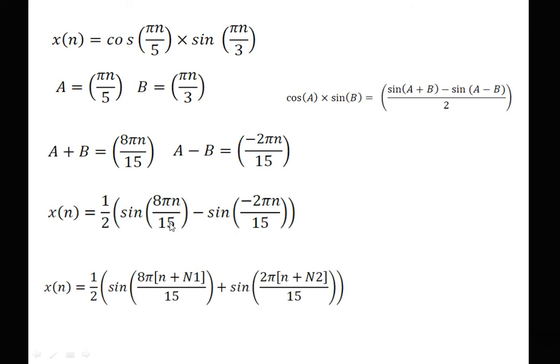x[n] is equal to sin(8πn/15) minus sin(−2πn/15). This becomes plus because sin of minus θ is equal to minus sin θ. After that we replace n by n plus N1 in one term and n by n plus N2 in the other. After that we will equate this portion of N1 with respect to 2πm.